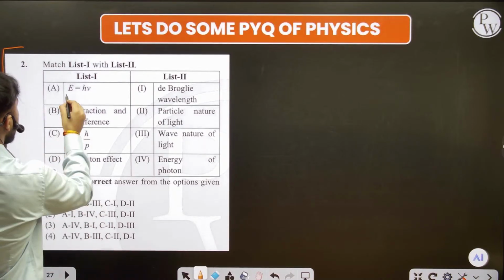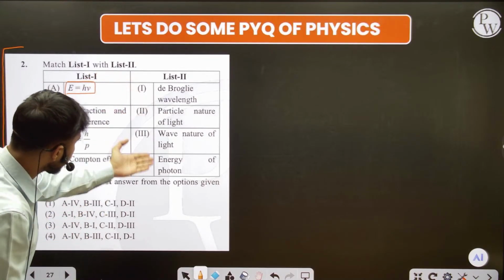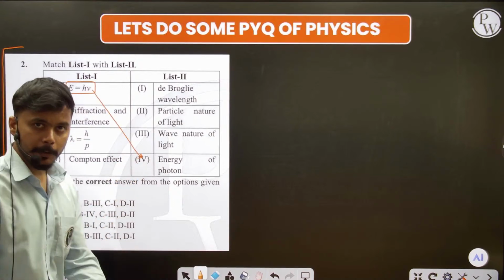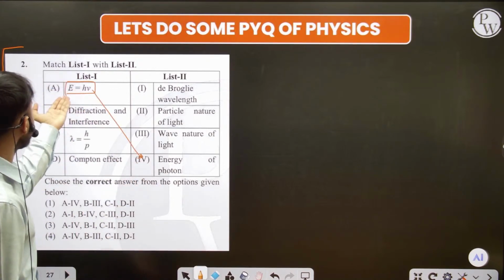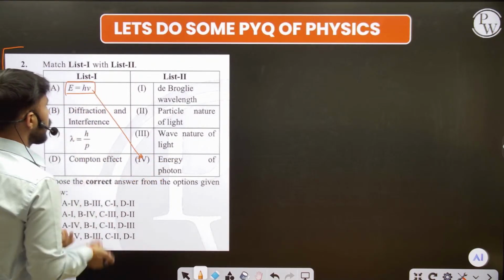You can even see what is the E. E represents what? Energy, na. Here you can see the energy. If you don't even know, you can match this. E stands for the energy. Energy of what? Photon. HV. Yeah. Simple.